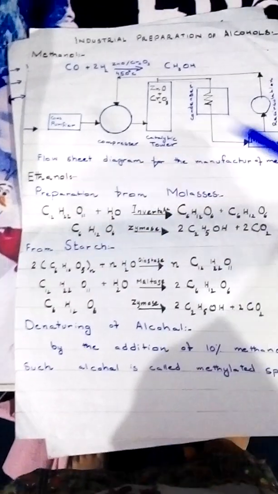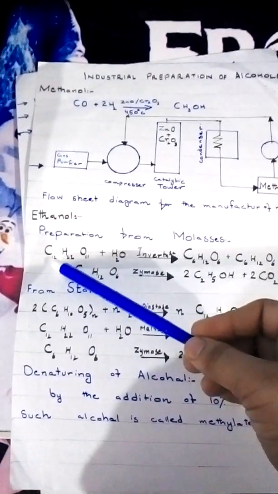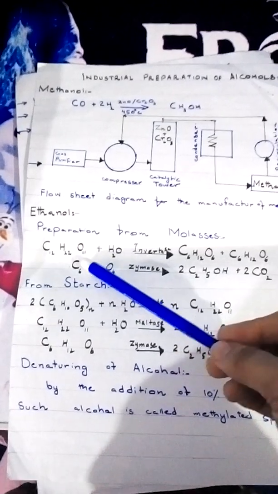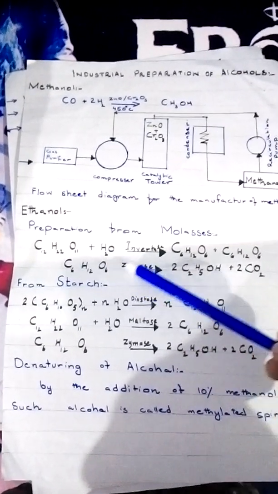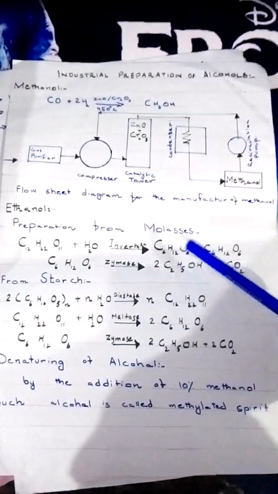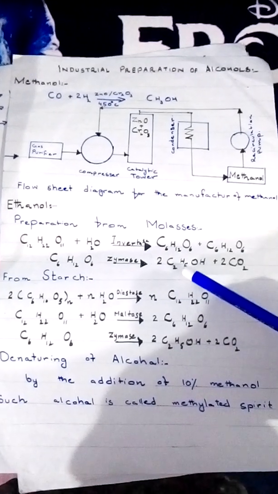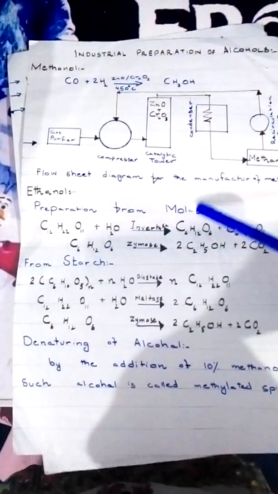And from molasses, these steps take place. First of all, C12H22O11, the formula of sucrose, plus water. The invertase enzyme converts this into two molecules of glucose. Glucose further, in the presence of an enzyme, converts into ethanol plus carbon dioxide. This is the preparation from molasses.